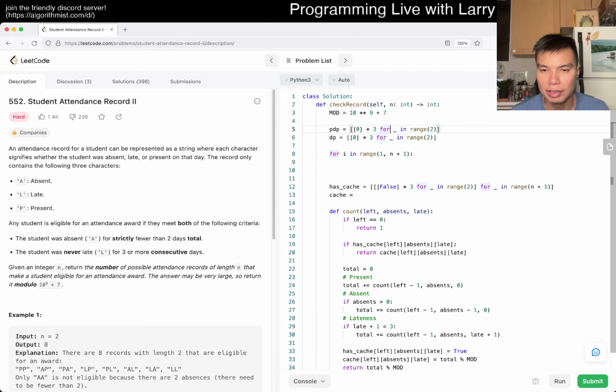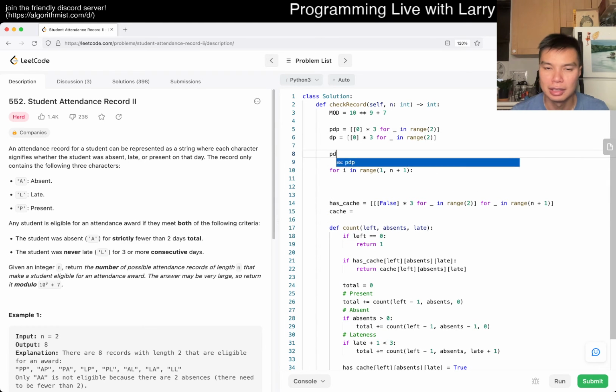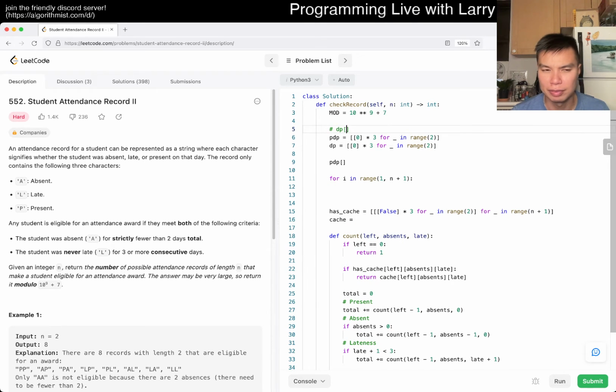And then on the 0 case, what do we do? So this is DP of absence and lateness, right? So in the previous case of 0, 0 is going to be 1, and that's really it because there's no streak.